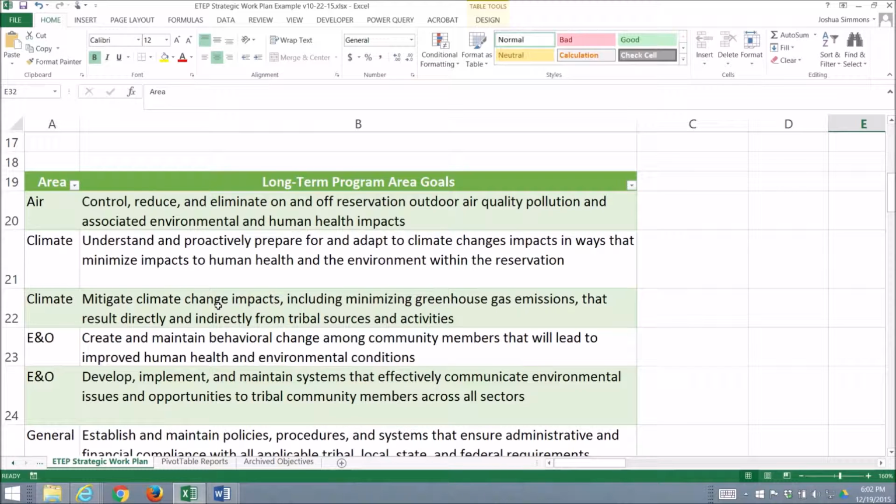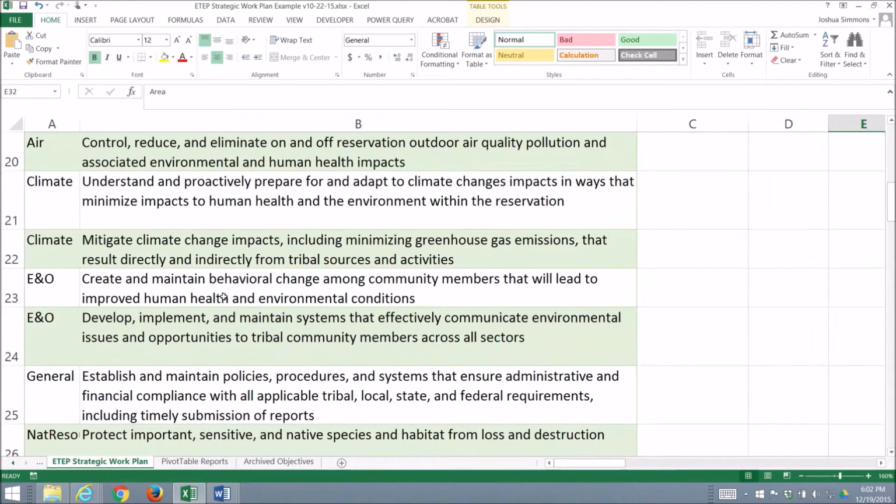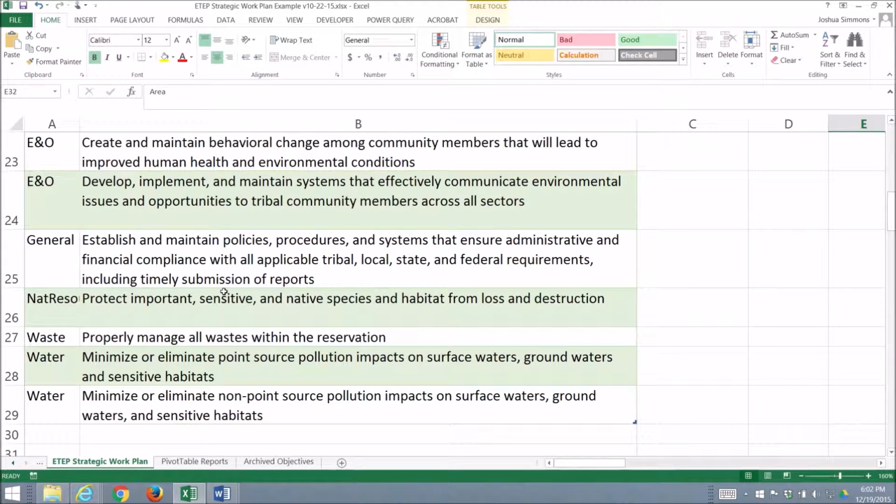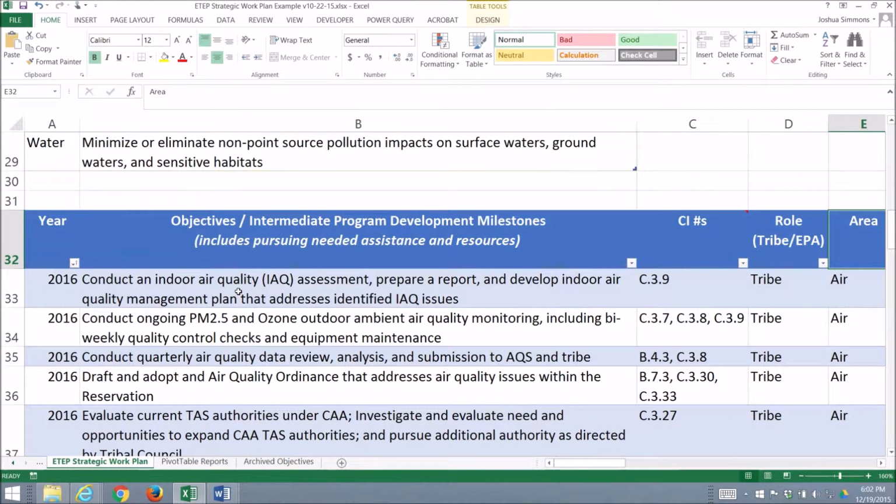And in this case, you may find anywhere from 1 to maybe 5, 6, or even 7 high-level, long-term goals that you seek to accomplish for each of the program areas that your department oversees. And below that in blue are the actionable objectives over the next 4 years that you will implement to accomplish the goals for each program.